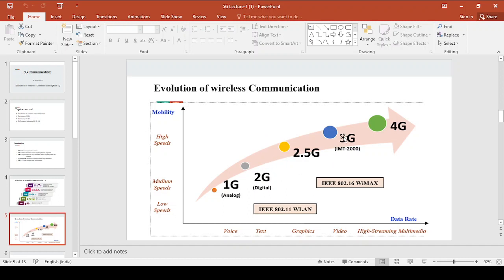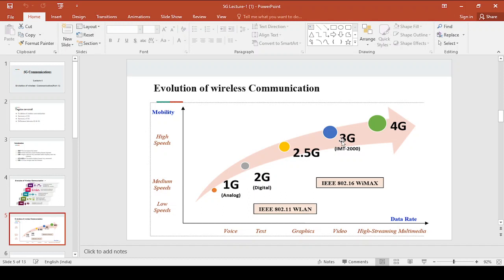Coming to 3G, it has somewhat better mobility and data rate than 2.5G. If you compare the data rate and mobility of 4G with 3G, 4G has the highest data rate and highest mobility, and 3G provides lower mobility and lower data rate as compared to 4G.